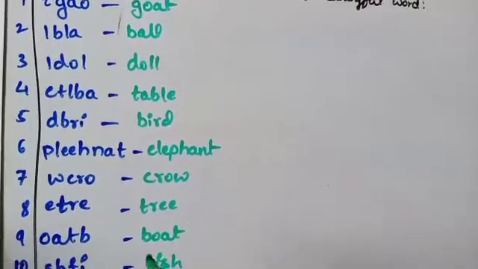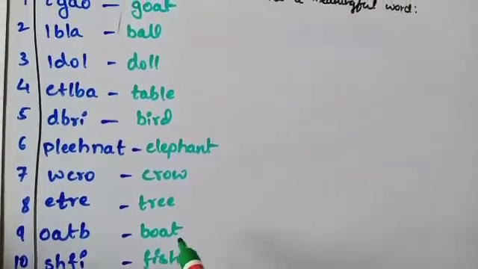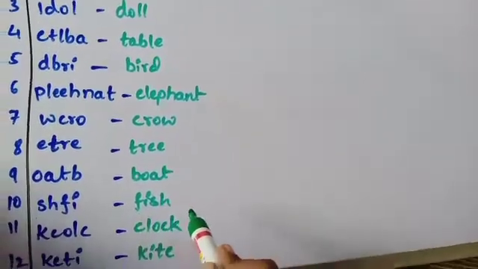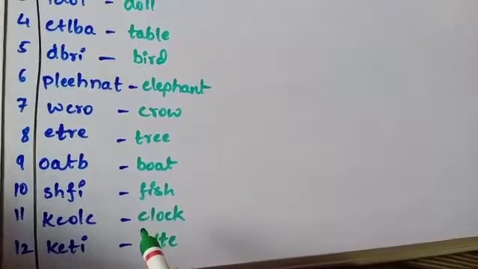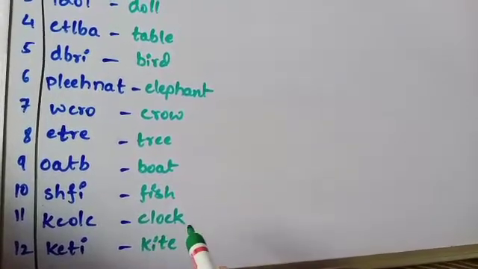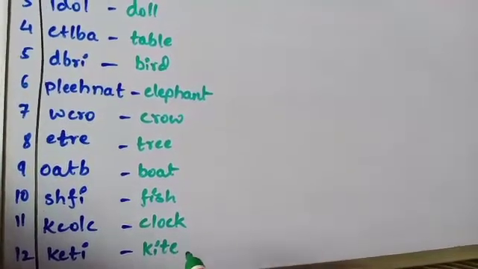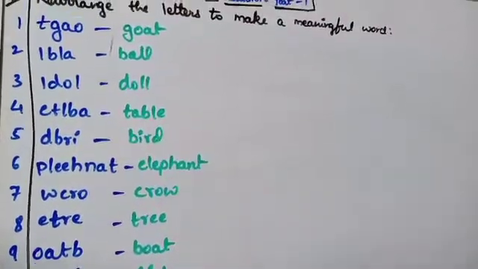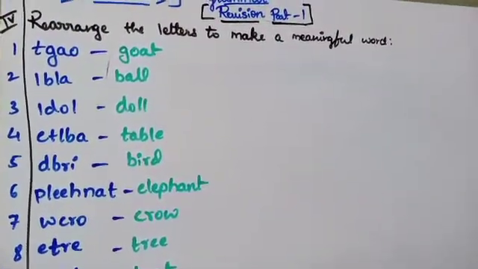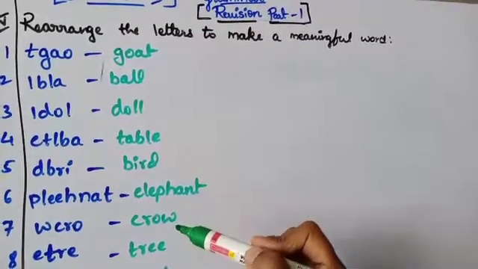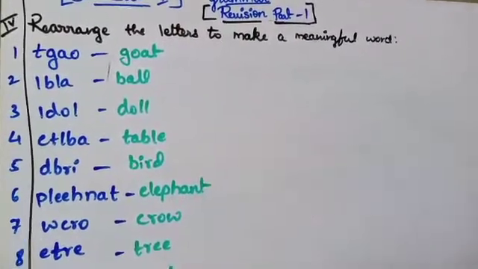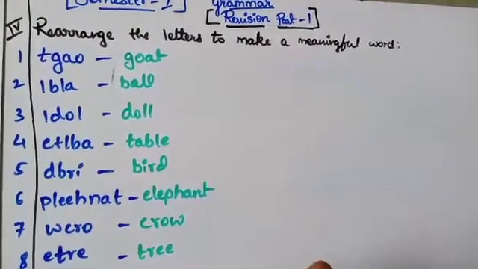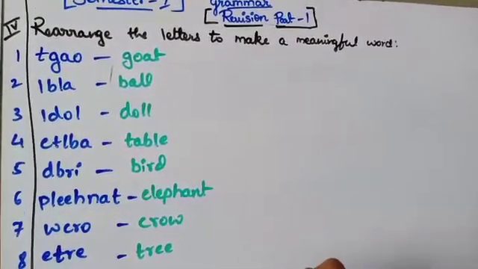T-R-E-E, tree. B-O-A-T, boat. F-I-S-H, fish. C-L-O-C-K, clock. K-I-T-E, kite. So here I have read only the answers, that is, when we arrange it properly we get a right meaning word. Okay. We have finished all this in a previous class also.